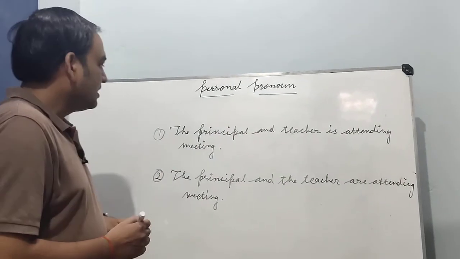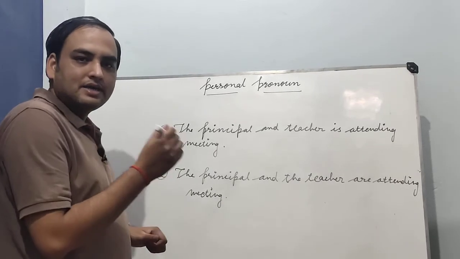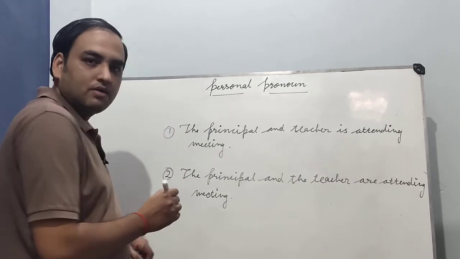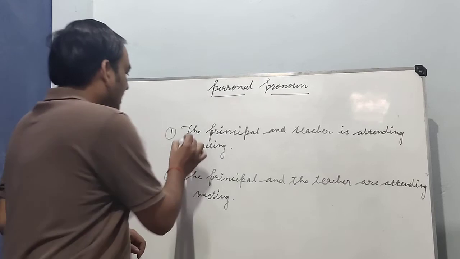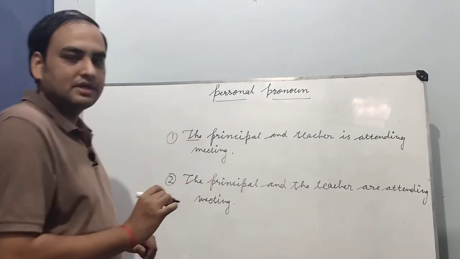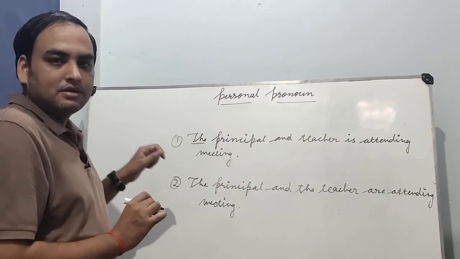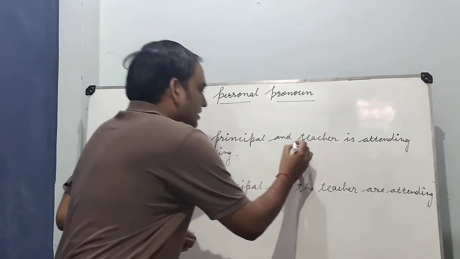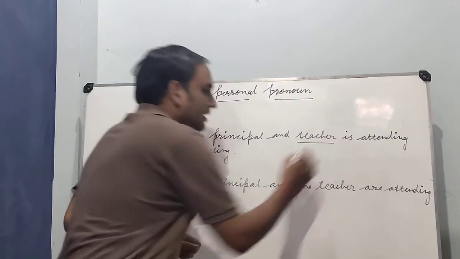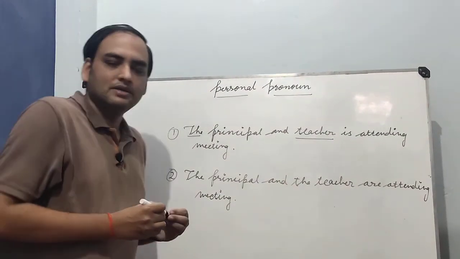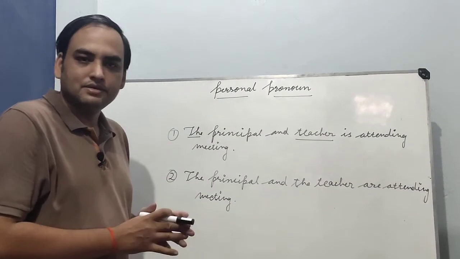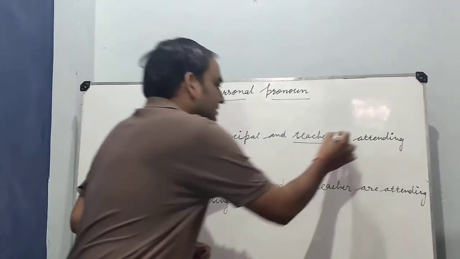It means that if we are using any article with noun or pronoun at first, and we are not using any article like the after and, then the person is singular, the person is only one. Okay, so we will use here is.